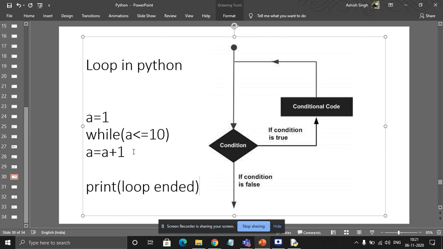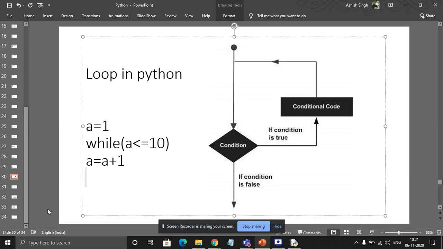As the value of A becomes 11, this loop will exit and it will print on the 11th repetition the loop index. This is exactly explained in this diagram, the same thing as the code I have written here. While A is less than or equal to 10 is your condition, and A is equal to A plus 1 is your conditional code.